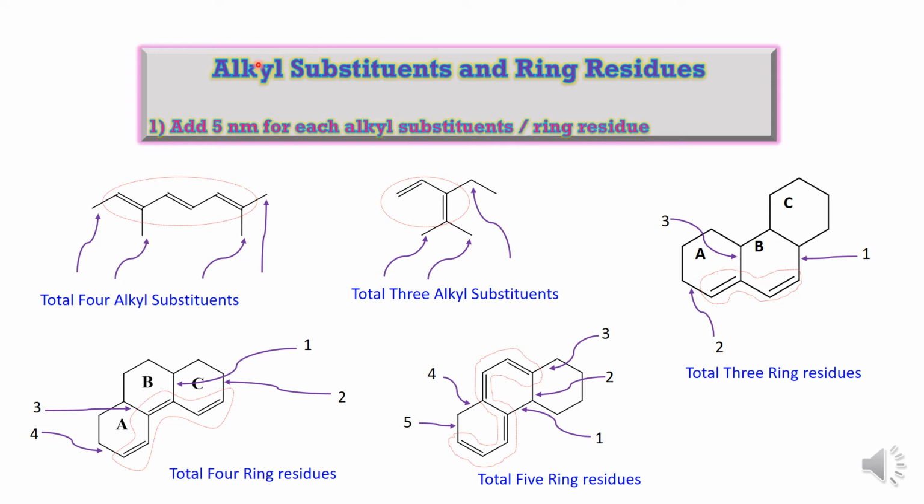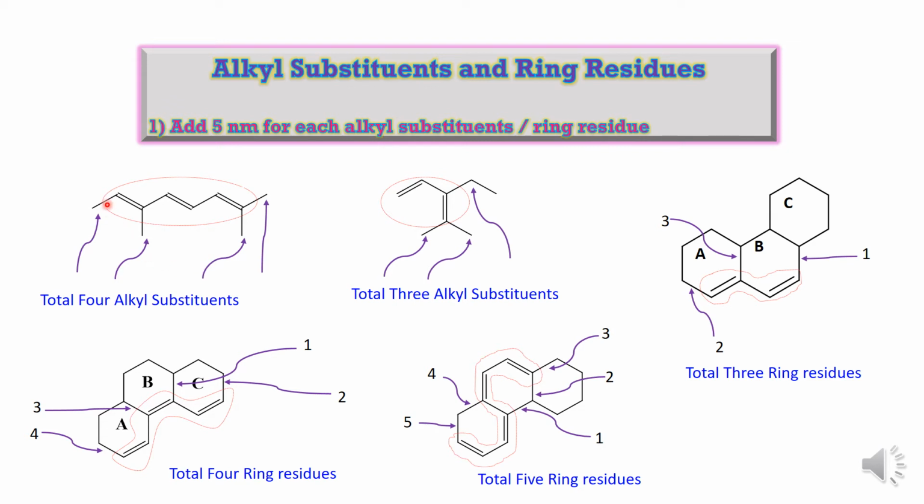Now in this slide we have to see the alkyl substituents and ring residues. So there will be 5 nanometer for each alkyl substituent or ring residue. Now look at these examples. So this is an acyclic conjugated system and three double bonds are present.